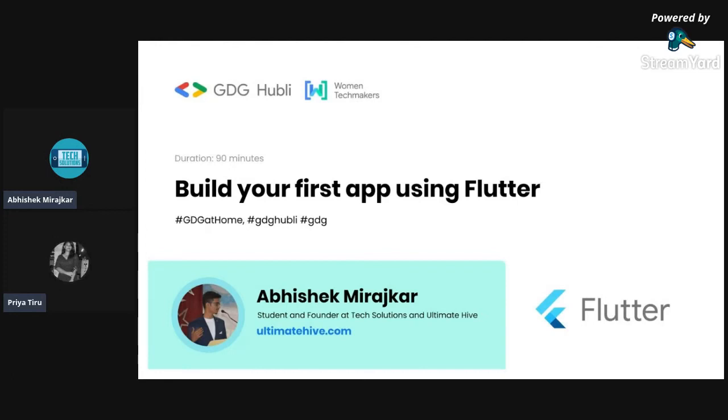Anybody else? So I can see one more question, that is the difference between building apps in AS. What is AS? I'm sorry. The difference between building an app using Kotlin and Flutter using Dart.